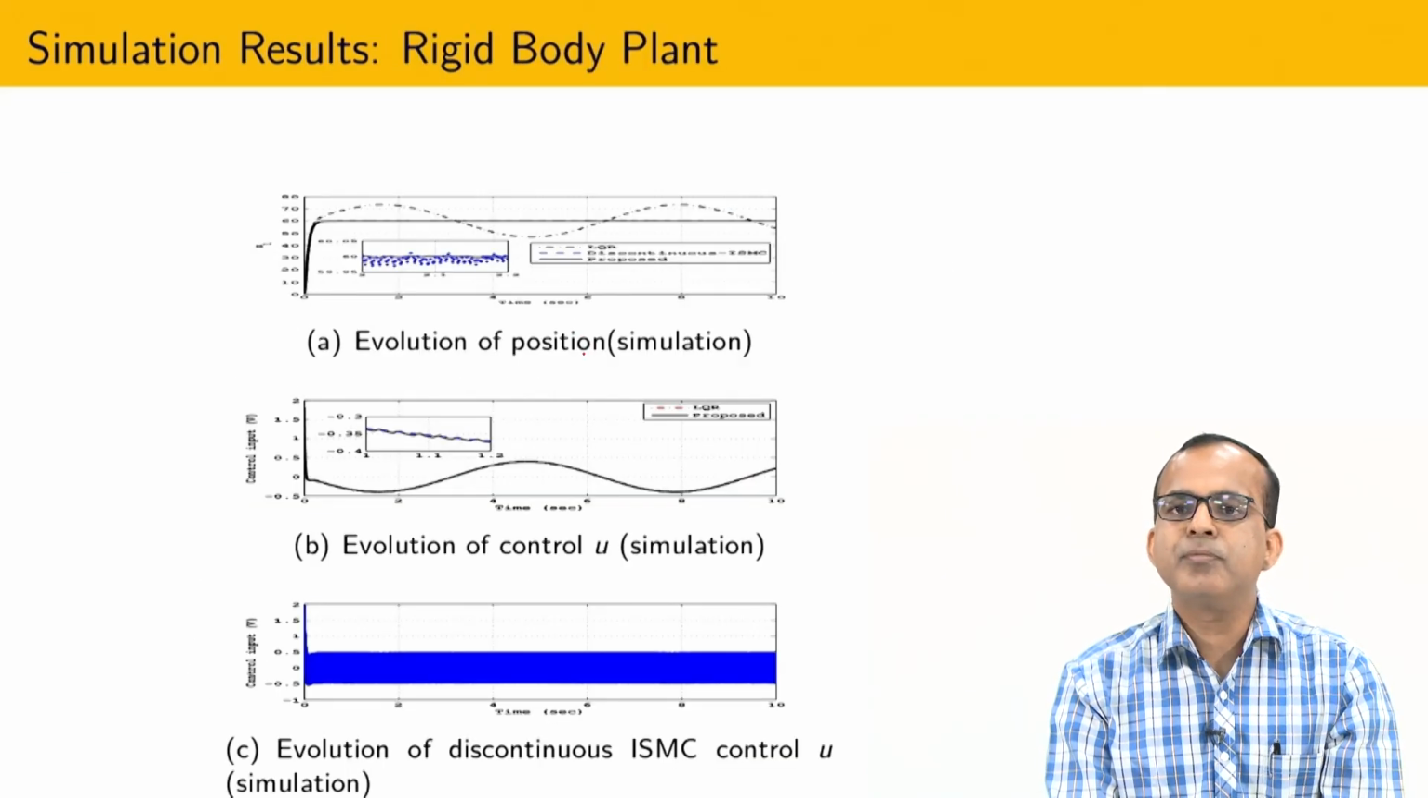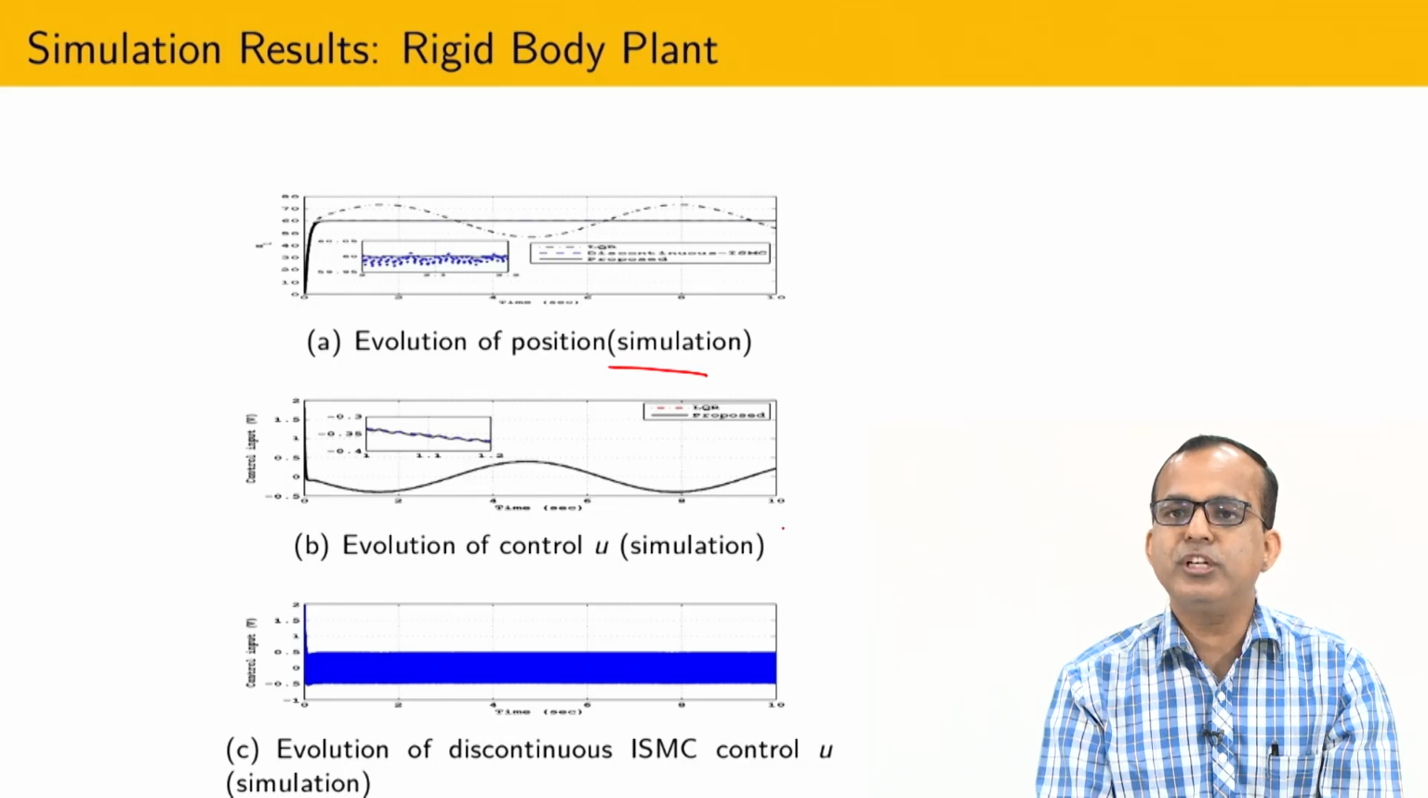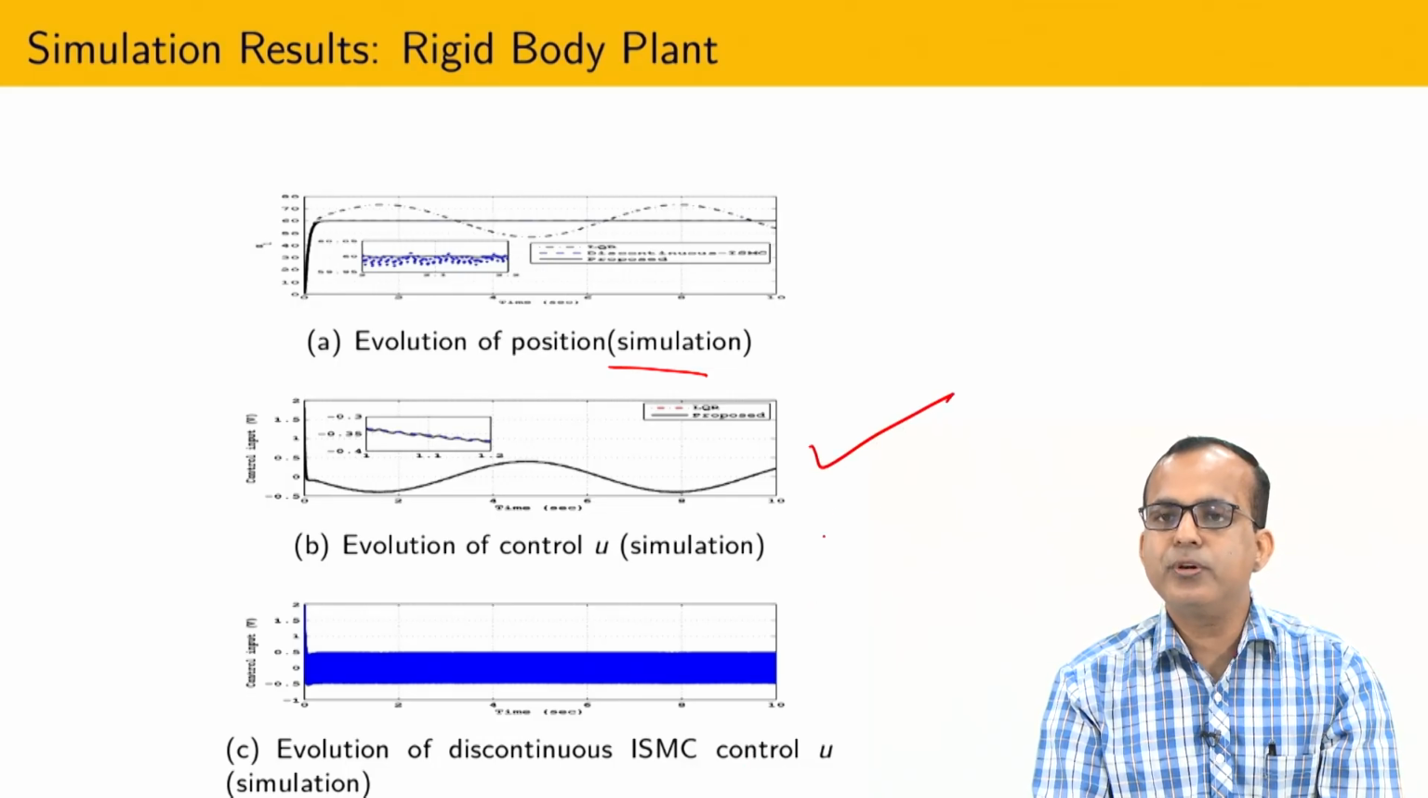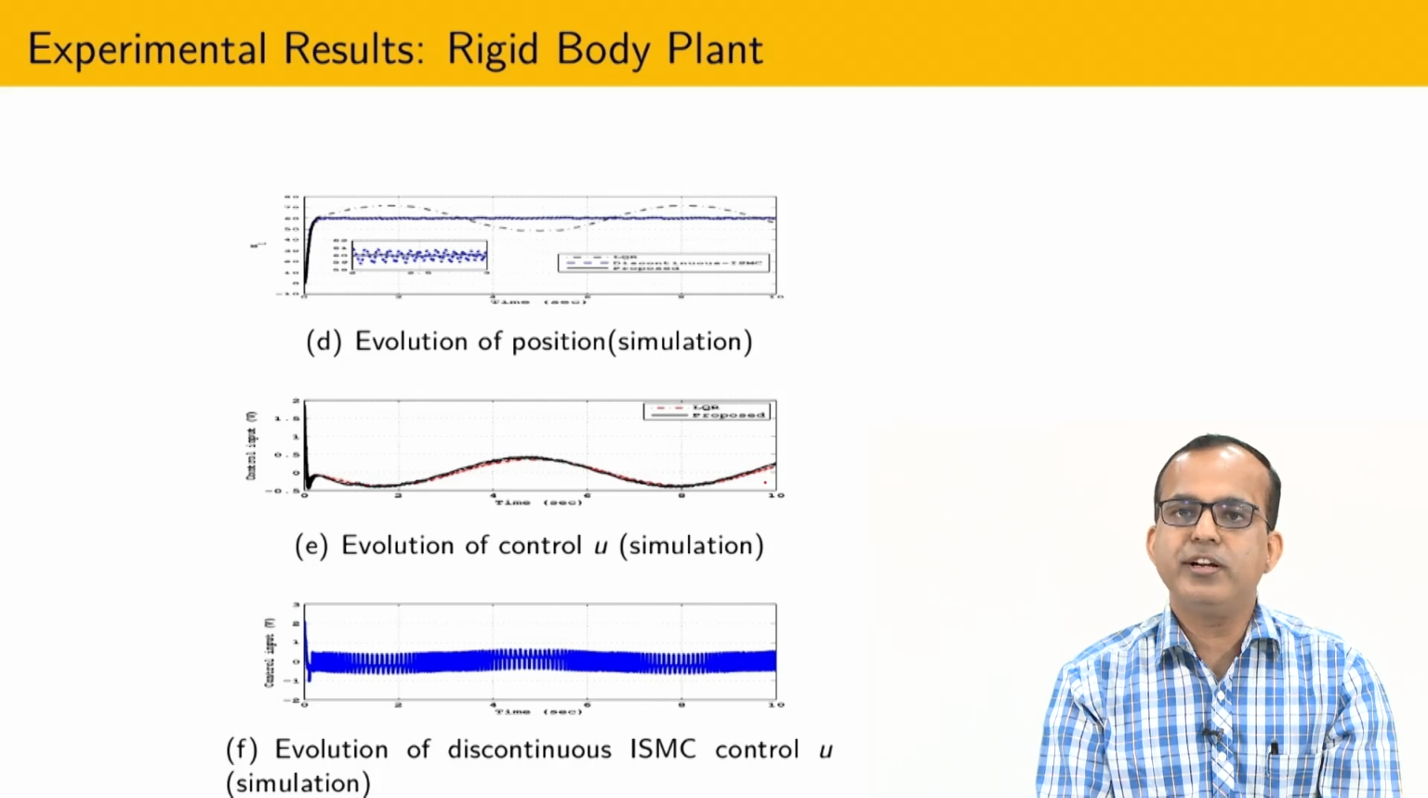Now, this is the evolution of position during the MATLAB simulation. Similarly, this is the control, and this is the evolution of the discontinuous control. In simulation you can see that once you replace the classical discontinuous integral sliding mode by the continuous one, the control becomes continuous, and obviously chattering will reduce.